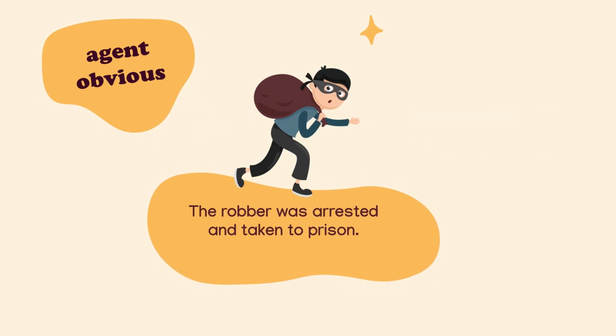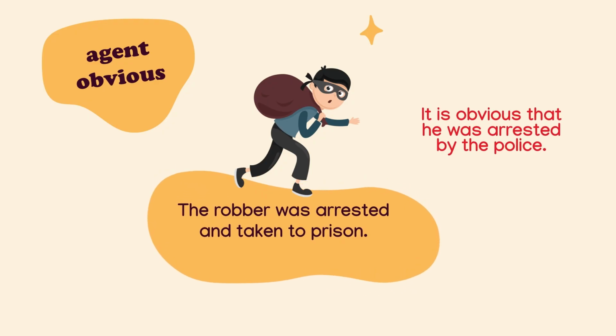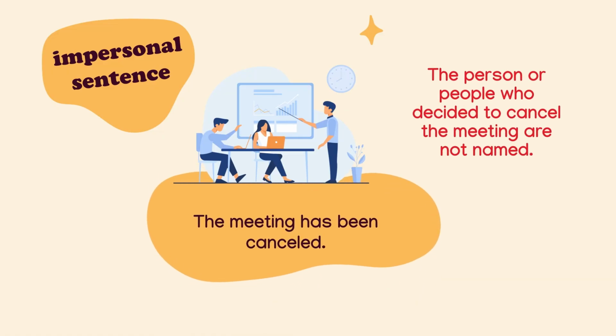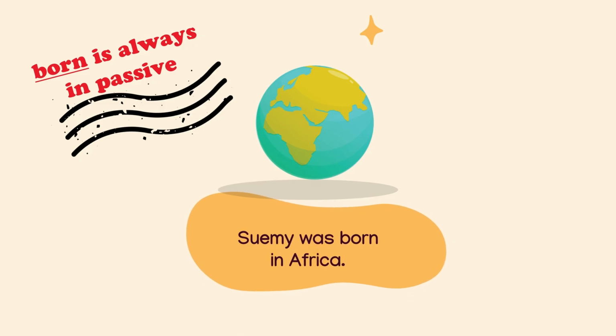Agent obvious. The robber was arrested and taken to prison. It is obvious that he was arrested by the police, so we do not add by. Do not change the impersonal sentence. The meeting has been cancelled. The person or people who decided to cancel the meeting are not named. Born is always in passive, so: Amy was born in Africa.